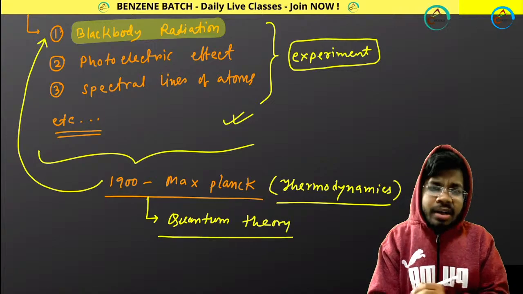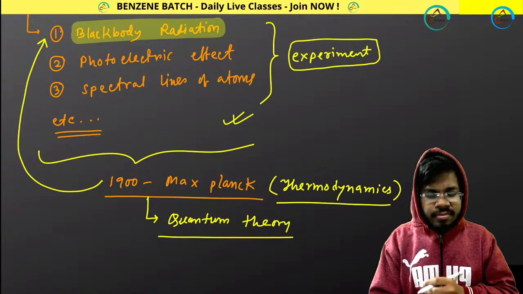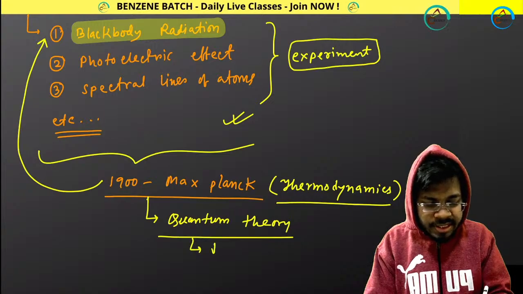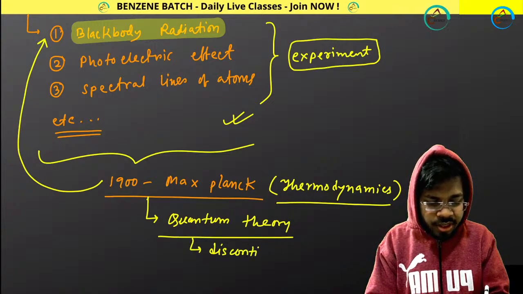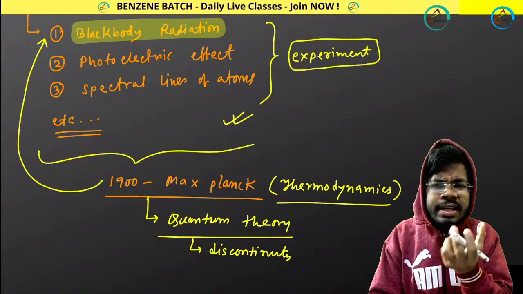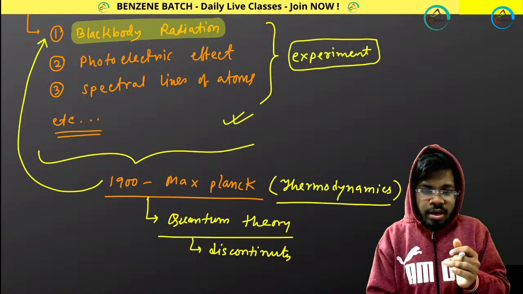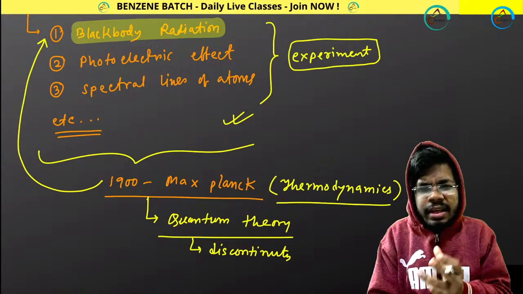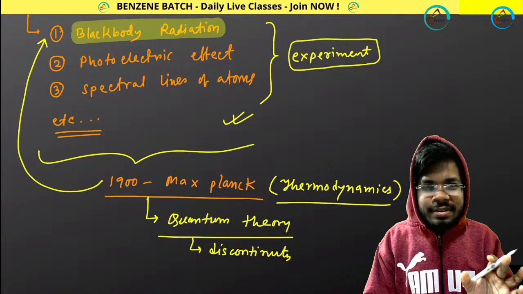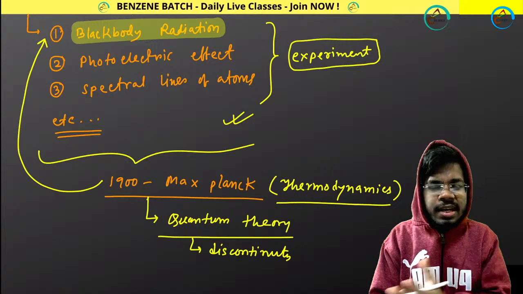And he considered that in classical mechanics, as I told you, everything is continuous, but in quantum mechanics or quantum theory, everything would have some discontinuity. So he thought, okay, by considering the continuous nature of the system, I can't explain this theoretically. Now what will I do? I will consider that nothing is continuous, everything is discontinuous, in the case of light and other things.